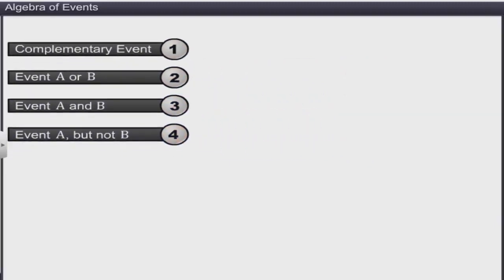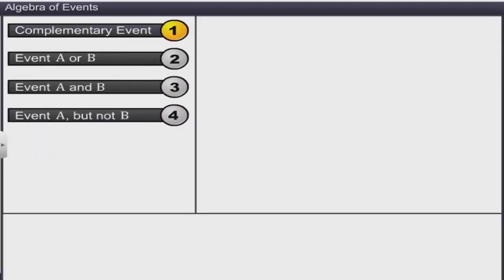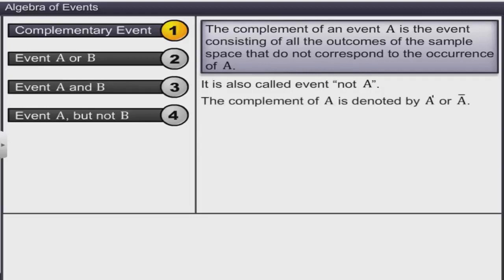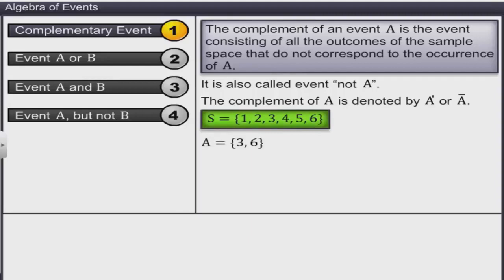Let's begin with complementary events. The complement of an event A is the event consisting of all the outcomes of the sample space that do not correspond to the occurrence of A. It is also called event not A. The complement of A is denoted by A dash or A bar. Let's consider the sample space shown when a die is rolled. A equal to 3, 6 is an event multiple of 3.